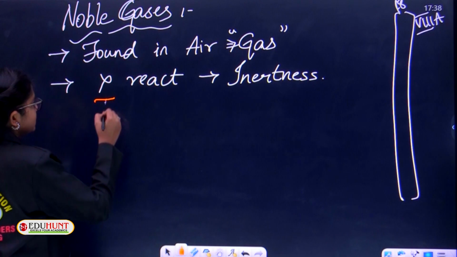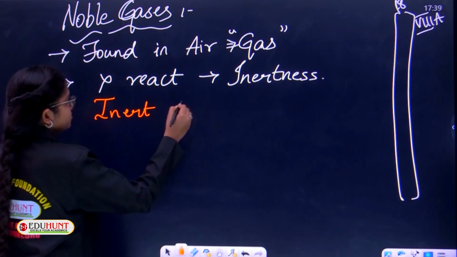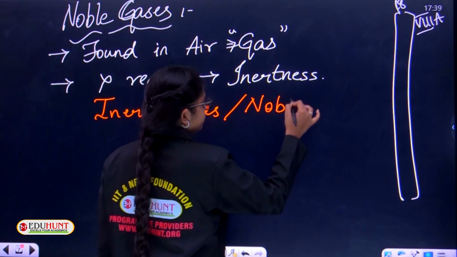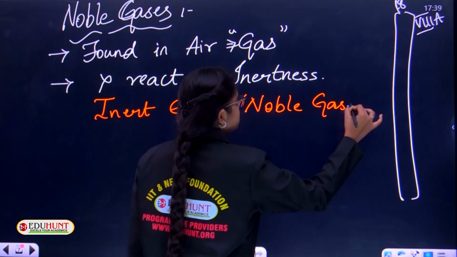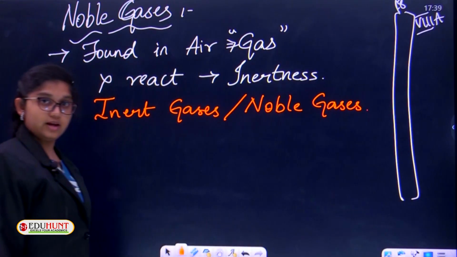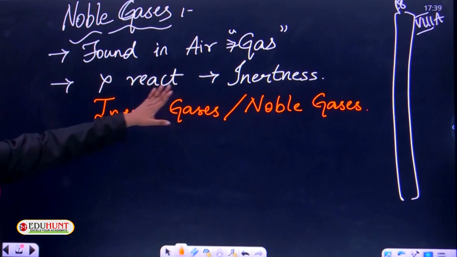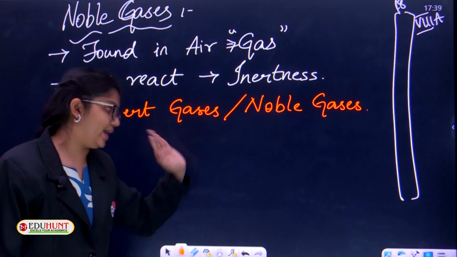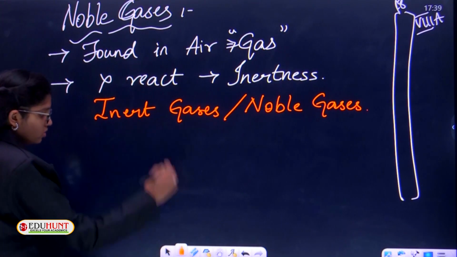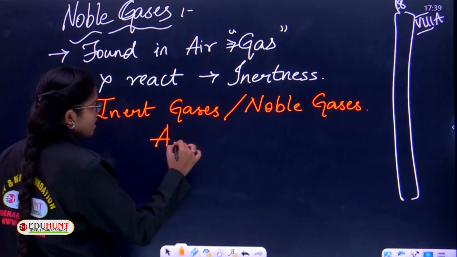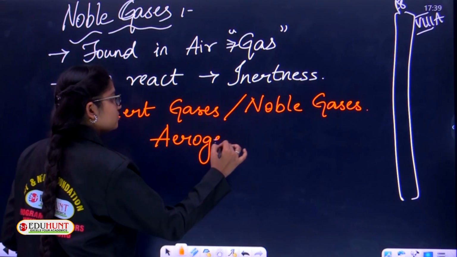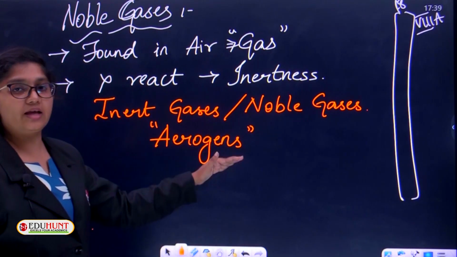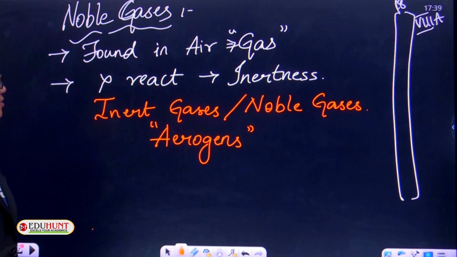Hence these are called inert gases, or we can say noble gases, because they don't want to react with any other elements. They have the property of inertness, so they are named inert gases or noble gases. There is also another name, children, that is aerogens. Aerogens, inert gases, noble gases, all these are names of the noble gases.